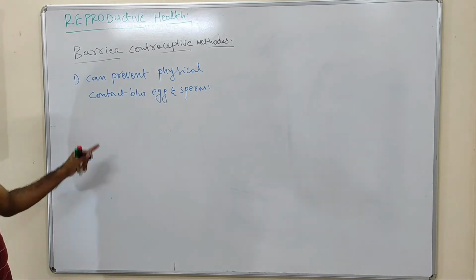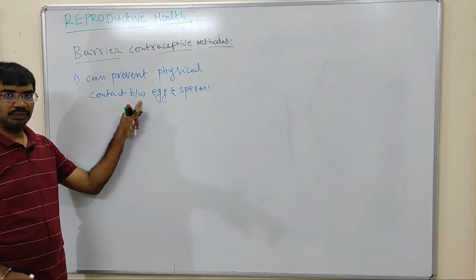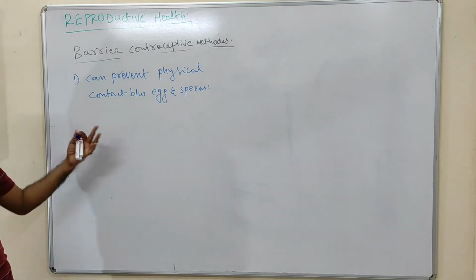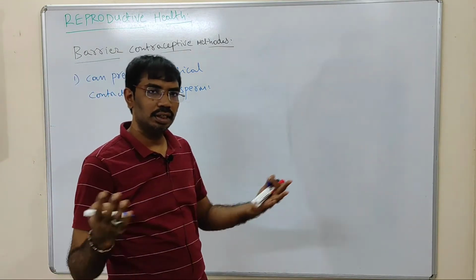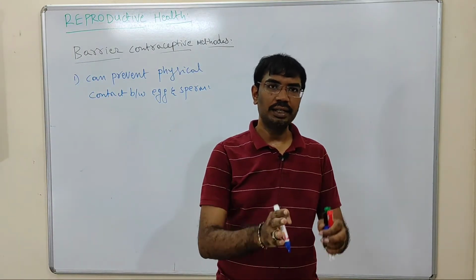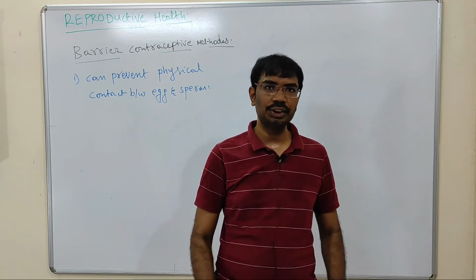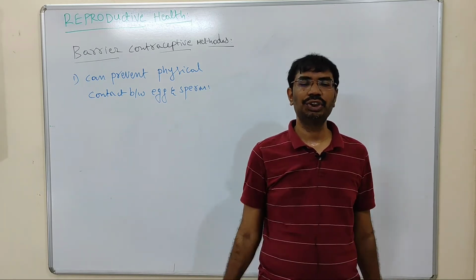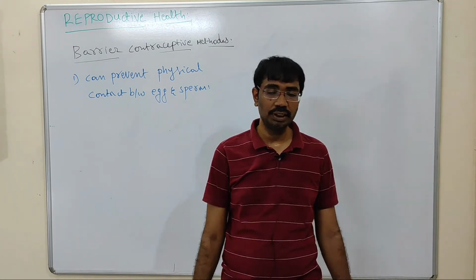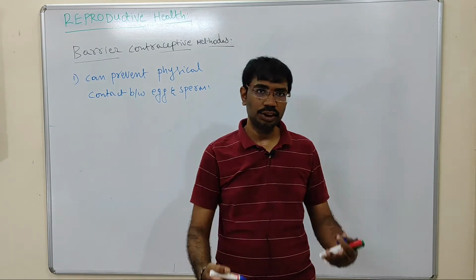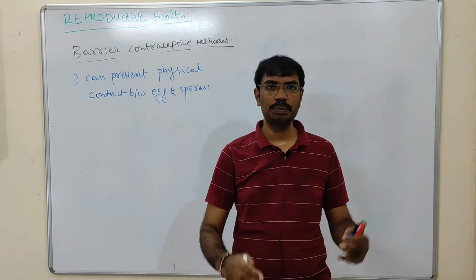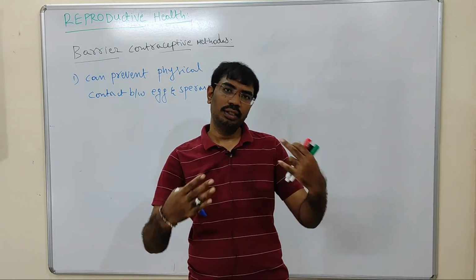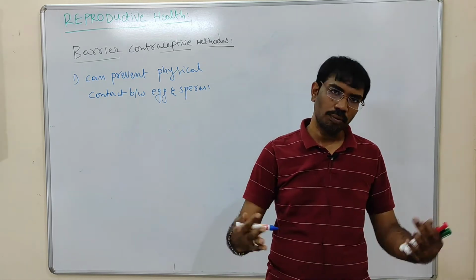Okay, so the barrier methods can prevent the contact between the egg and sperm. So the egg and sperm will not touch each other because of the barrier. Barrier means a wall-like structure is present between the egg and sperm. So both are not in contact with each other, which means there is no fertilization between the sperm and egg. When fertilization is absent, automatically there is no pregnancy.